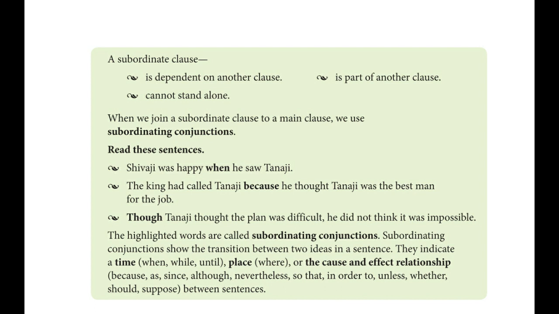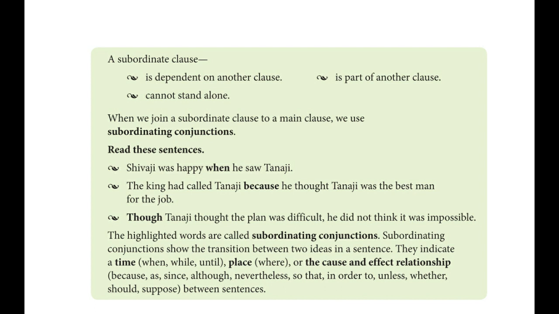Okay, but it can give a complete meaning when it is joined with another main clause. For example, the biscuit will not be packed unless you pay. The biscuit will not be packed is a main clause giving a complete meaning, and unless you pay, when it is joined, then it will give a complete meaning.